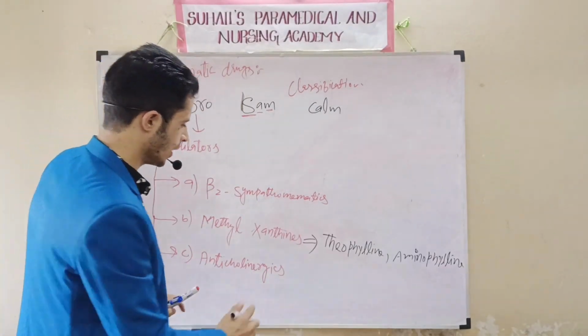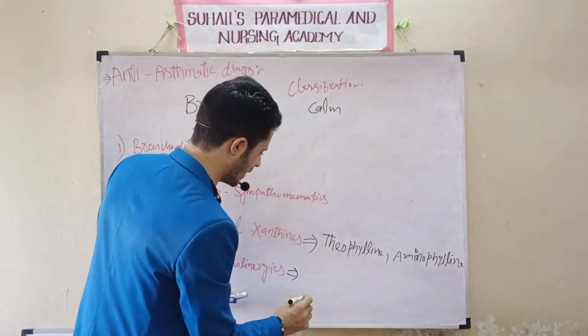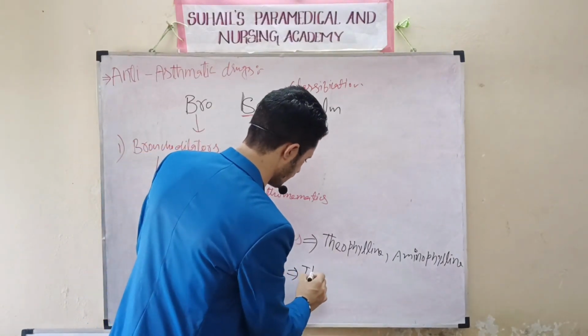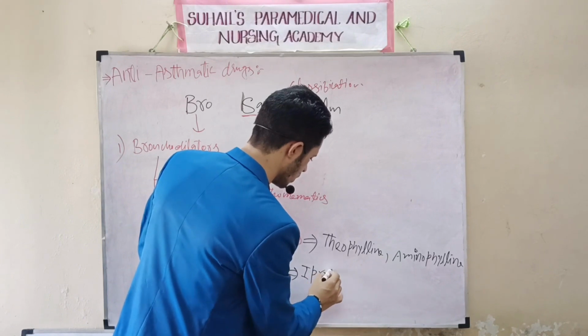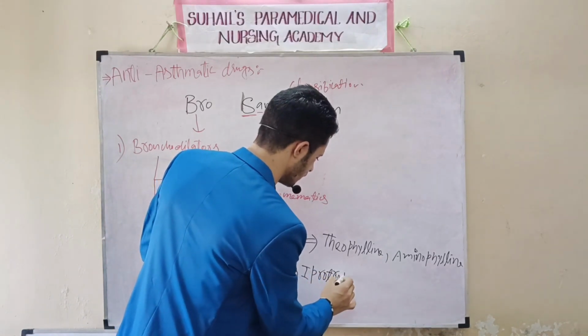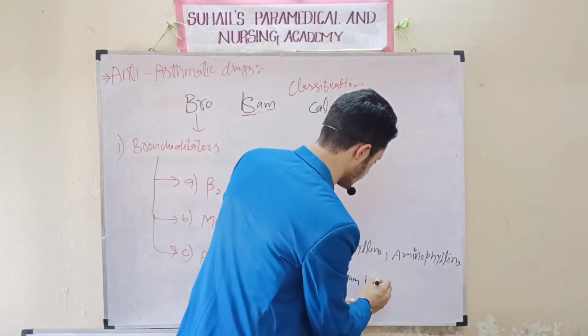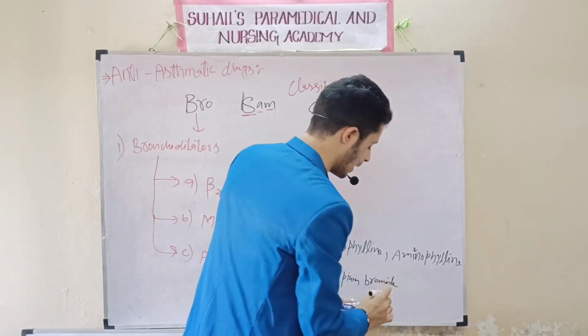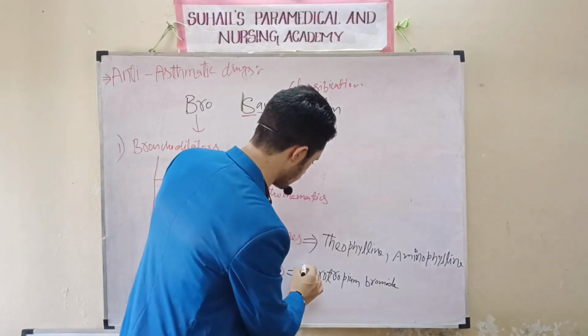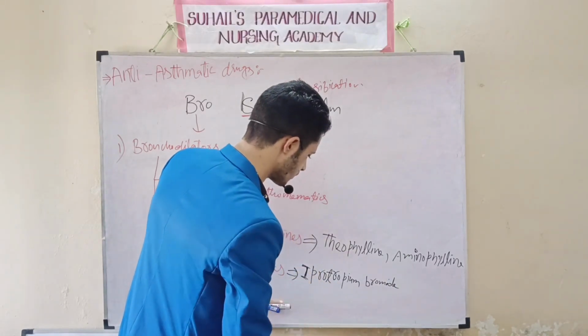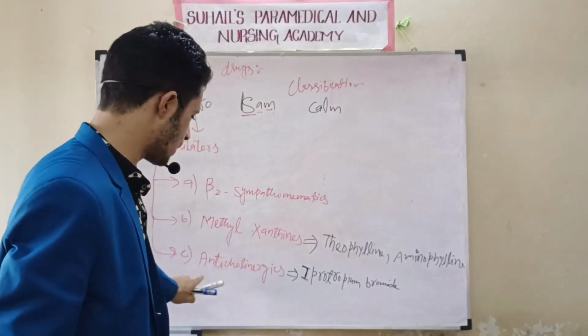There are anticholinergics. I will first tell anticholinergics. One will be called ipratropium bromide. Remember, there are two drugs in anticholinergics.